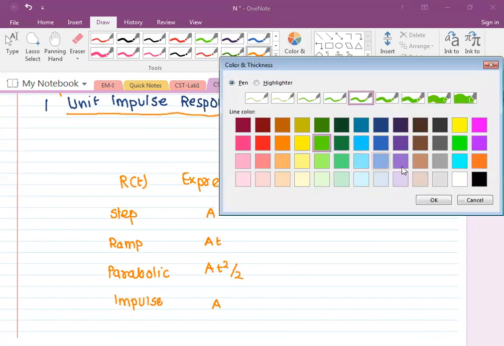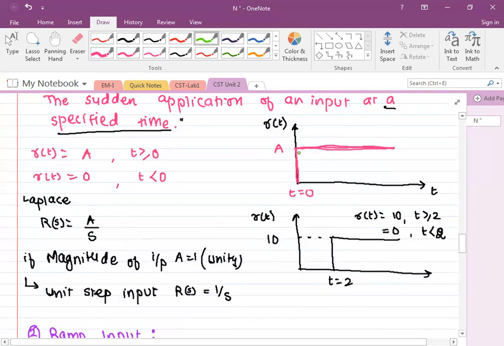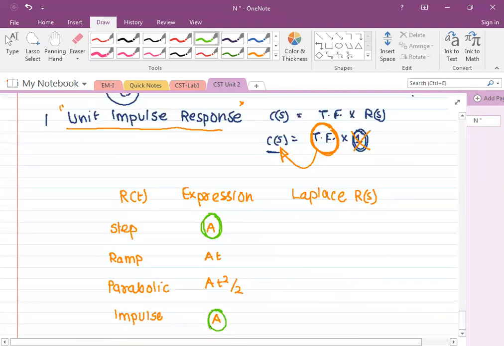Understand the difference. यहाँ पे भी a लिखा है, यहाँ पे भी a लिखा है, लेकिन ये दोनों में डिफरेंस क्या है? ये जो इनपुट है that is constantly applied input for period t greater than or equal to 0, उसका मैग्नीट्यूड है वो constant है after its application, और यहाँ पे जो इनपुट है that is only for a very short period. So those two are different. समझ में आ गया? भले ही यहाँ पे a लिखा है, यहाँ पे a लिखा है, ये जो इनपुट है वो constantly applied input है for continuous period of time, और यहाँ पे जो इनपुट है that is applied for a very short period. So there is a difference, understand. Confusion नहीं होना चाहिए कि ये दोनों का why it is a.